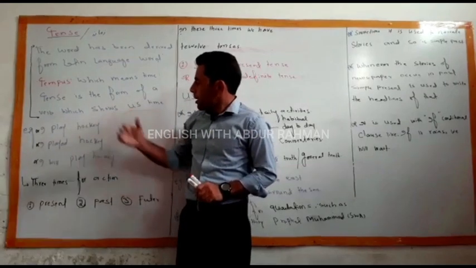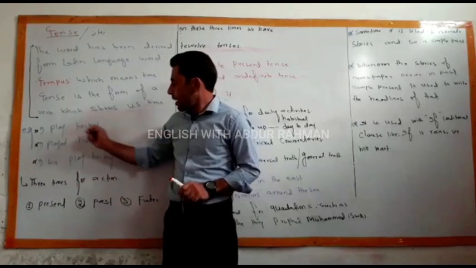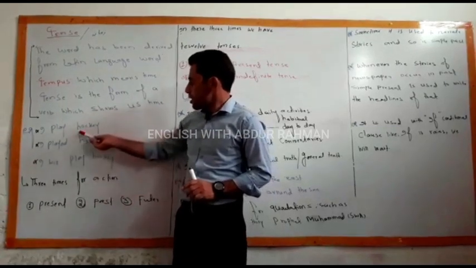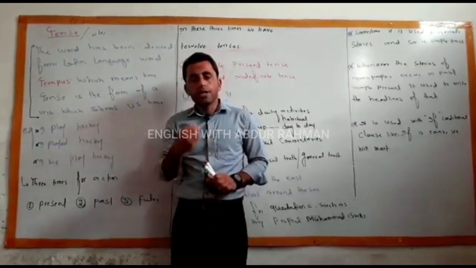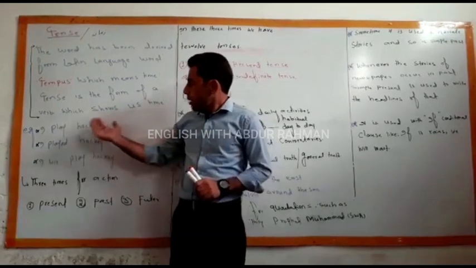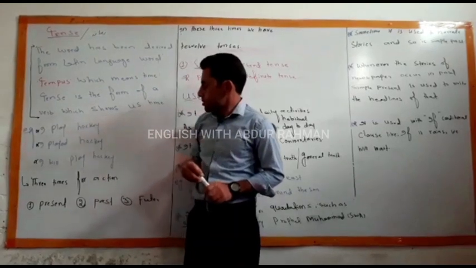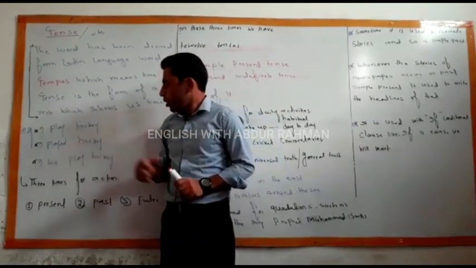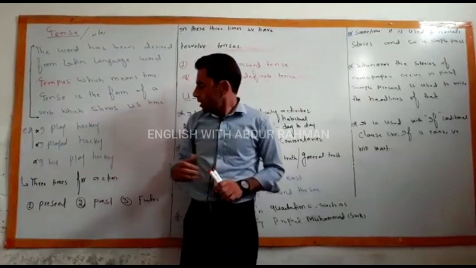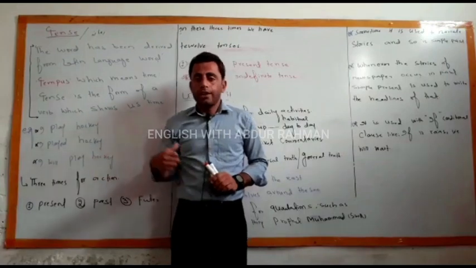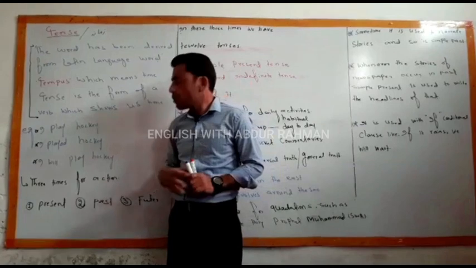So here we have 3 sentences, the first being I play hockey. In this sentence, it shows us that this is a sentence of simple present tense. It tells us that this sentence is in simple present tense. Next, I played hockey. It shows us the activity of past time. Next, I will play hockey. In the last sentence, we clearly see that the activity will be in future time.